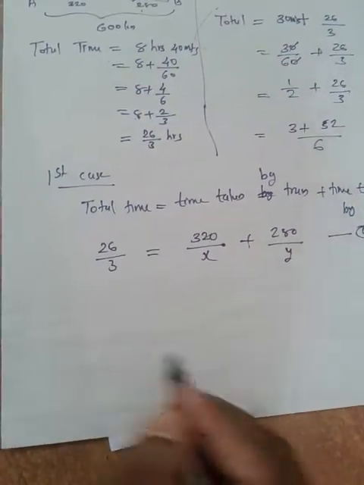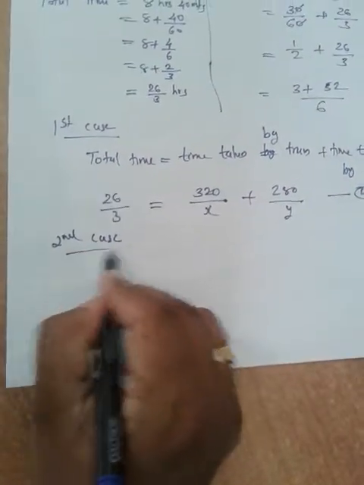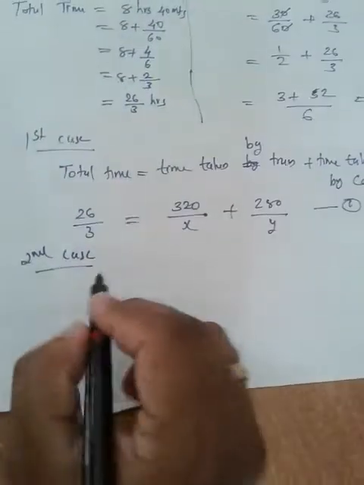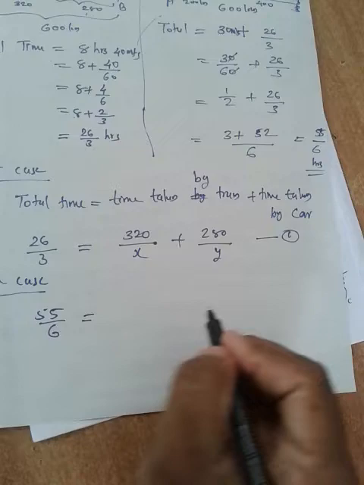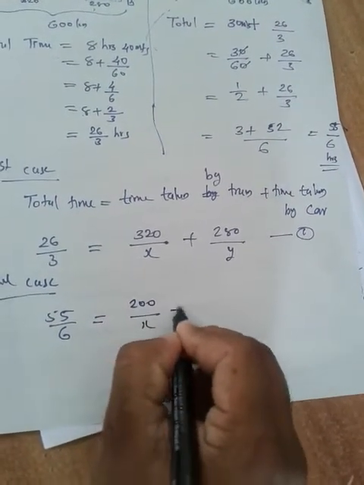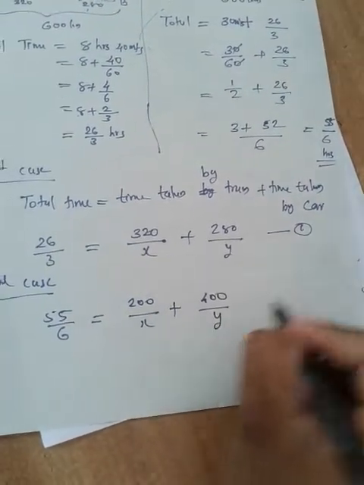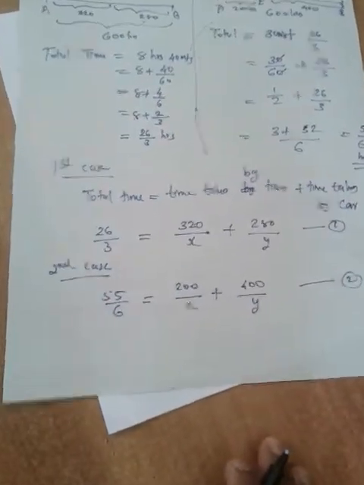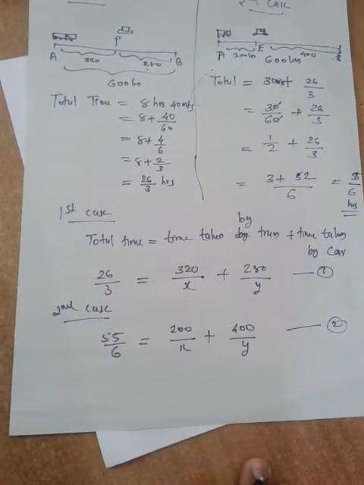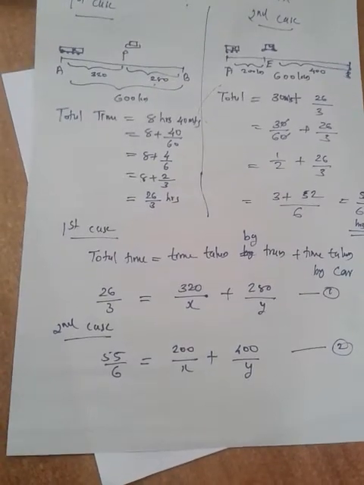And similarly in the second case, tell me the total time. What is the second case total time? 55 by 6. Total time is equal to time in train, formula distance by speed, plus time in car, 400 by speed. See, it will give you the second equation. Once you have the first and second equations, out of 4 marks, if you write this much you will get 2.5 or 3 marks, because this is the essence of the problem, and the remaining is just solving.